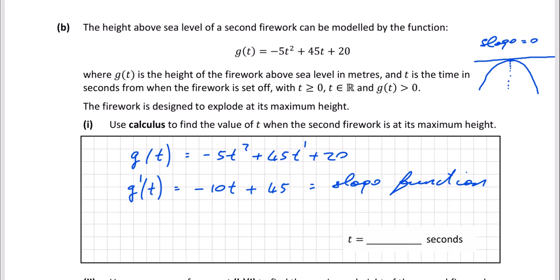So let's just let minus 10t plus 45 equal to 0. That'll give us minus 10t is equal to minus 45. And then finally that'll give us a time. Divide by minus 10. You get 45 divided by 10, minus divided by minus is plus. So you get 4.5 seconds. So after 4.5 seconds, the firework has reached its maximum height.